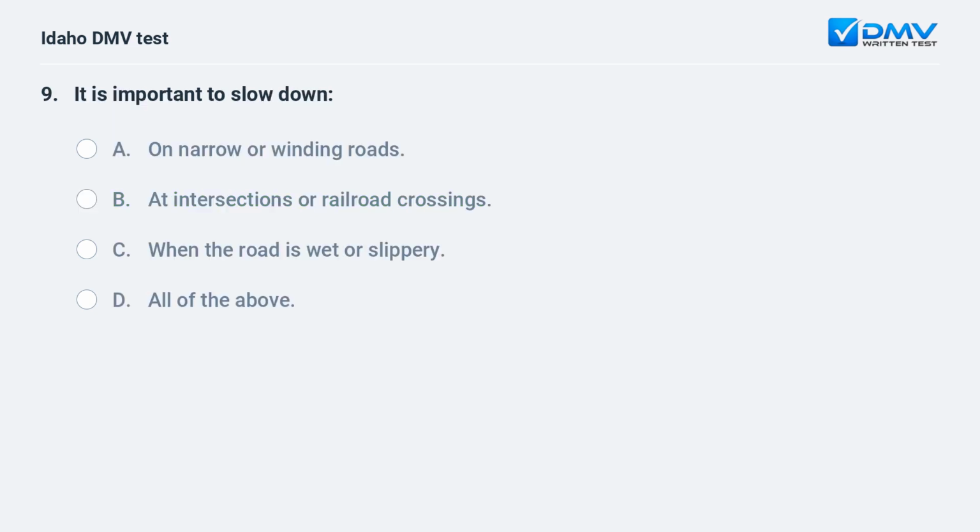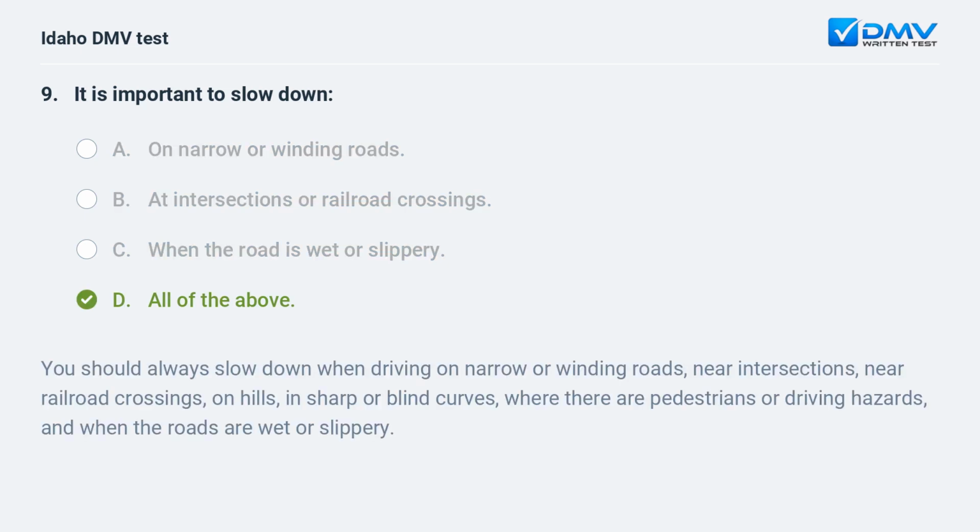It is important to slow down. A. On narrow or winding roads. B. At intersections or railroad crossings. C. When the road is wet or slippery. D. All of the above. D. All of the above. You should always slow down when driving on narrow or winding roads, near intersections, near railroad crossings, on hills, in sharp or blind curves, where there are pedestrians or driving hazards, and when the roads are wet or slippery.